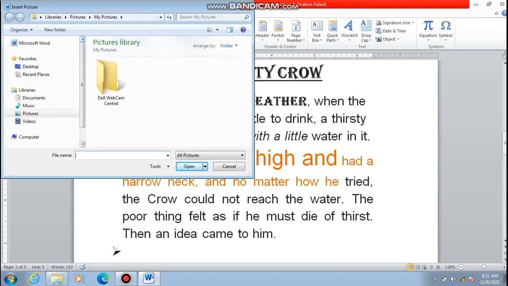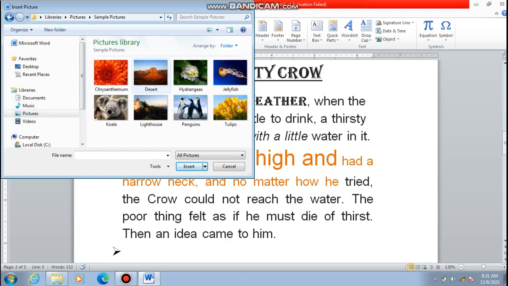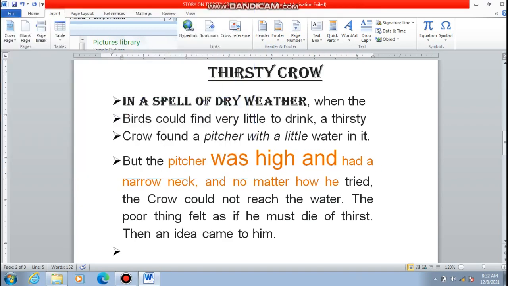Okay, click on picture, then select the source through which you want to add the picture. So I'm selecting pictures. These are sample pictures that are by default in every laptop. So you can select any picture from here. So I'm selecting tulips, insert.